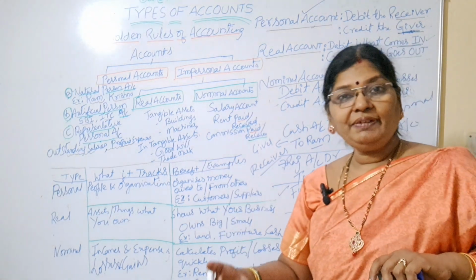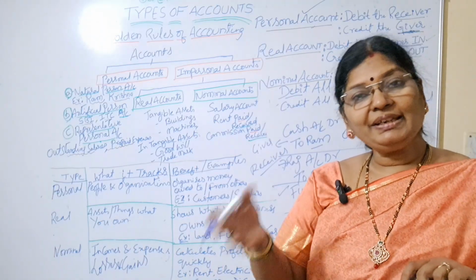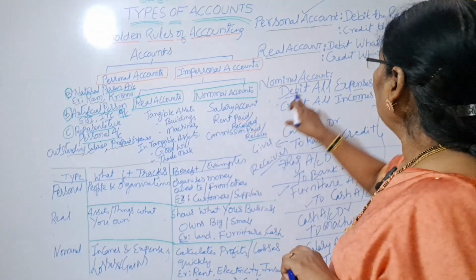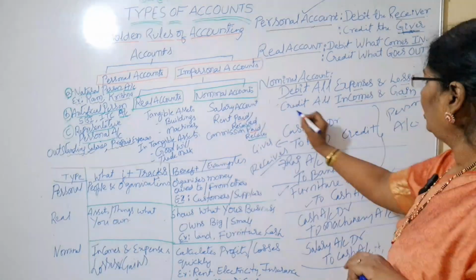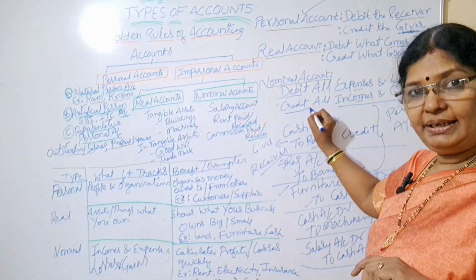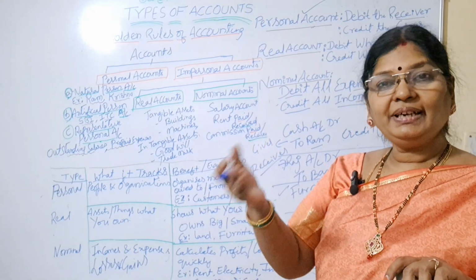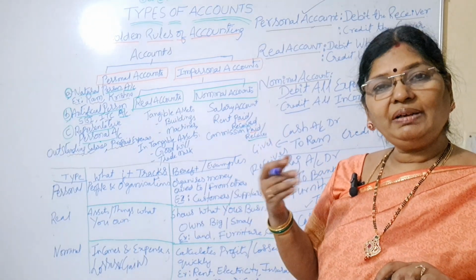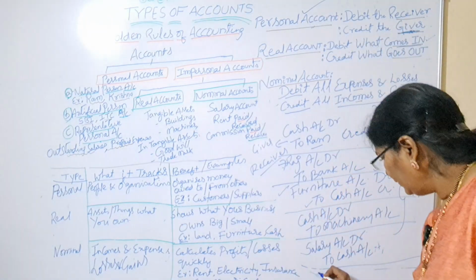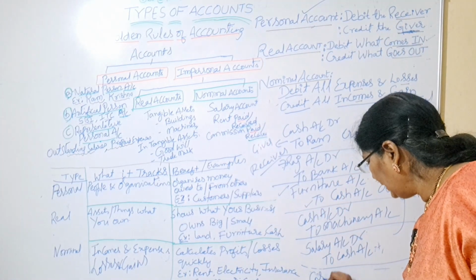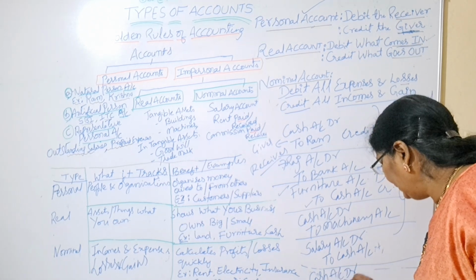Next, I am receiving rent. Receiving rent means income. All incomes are to be credited. How am I receiving my rent? I am receiving my rent by way of cash. So how will I enter? Cash account debtor to rent account.